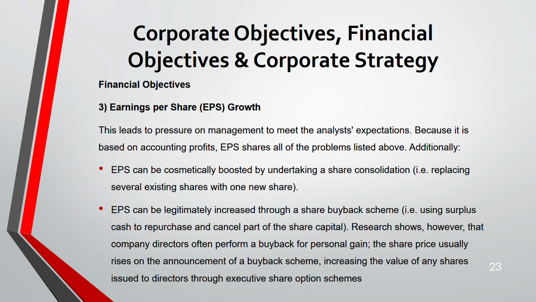Next, if you don't want to go through an unethical way, legitimately you can also increase your EPS. That is known as a share buyback scheme. Share buyback scheme means you buy back your shares. Using the surplus cash that you have, you repurchase, and then you cancel part of the share capital. So this reduces your share capital, and if it reduces your share capital, EPS will increase. But this is ethical. Share buyback scheme is there, you can do that. But not the first one. The first one is not ethical. It's not legitimate.